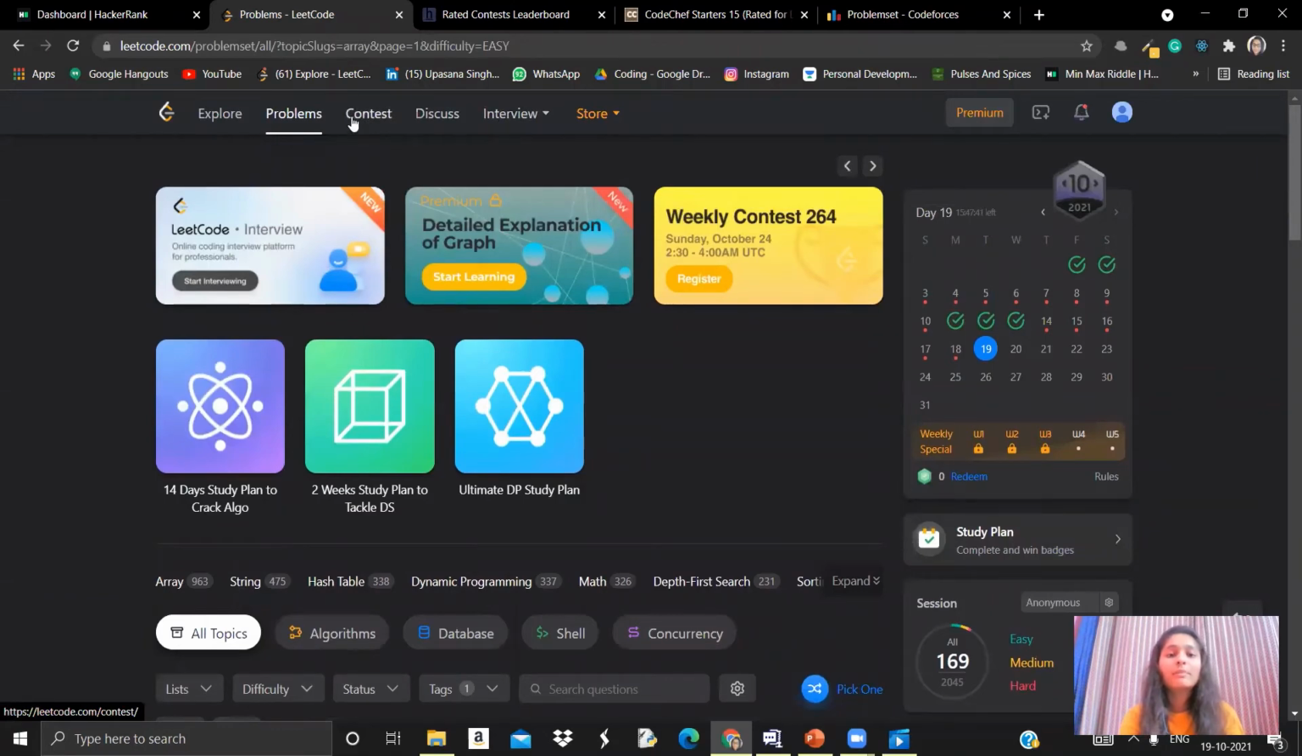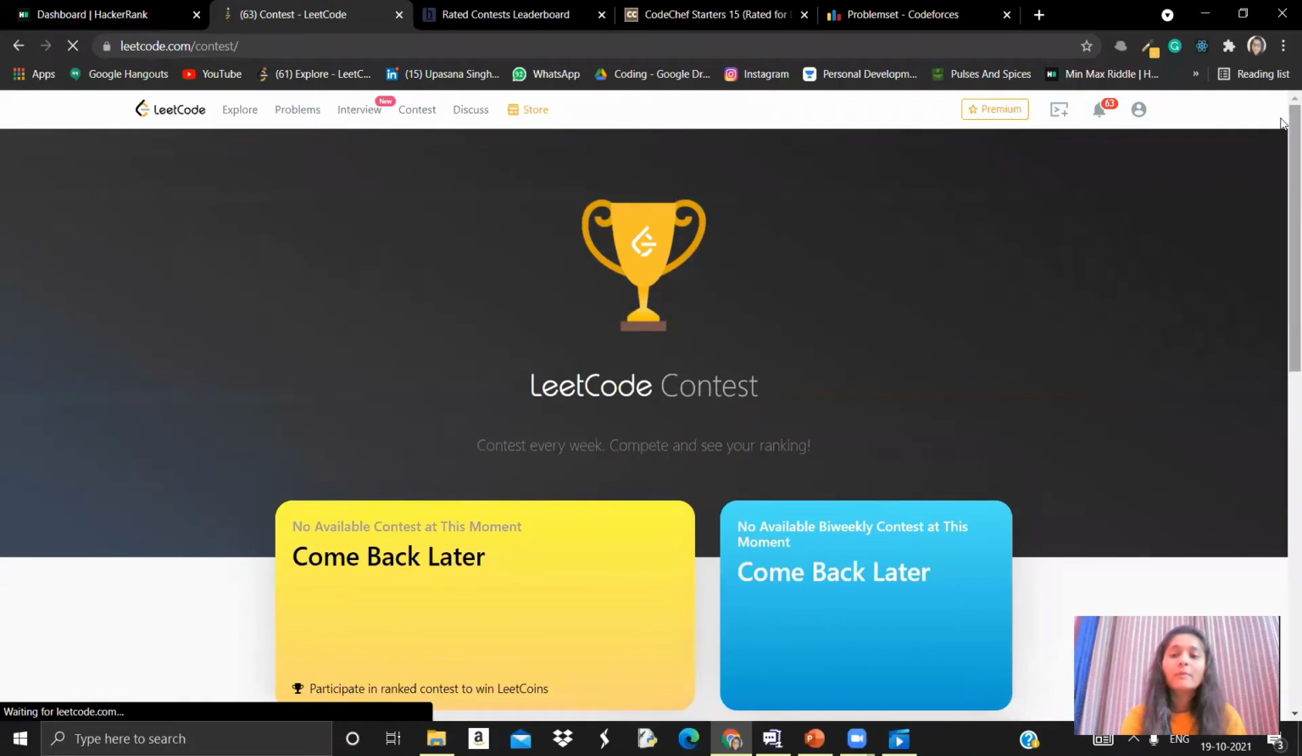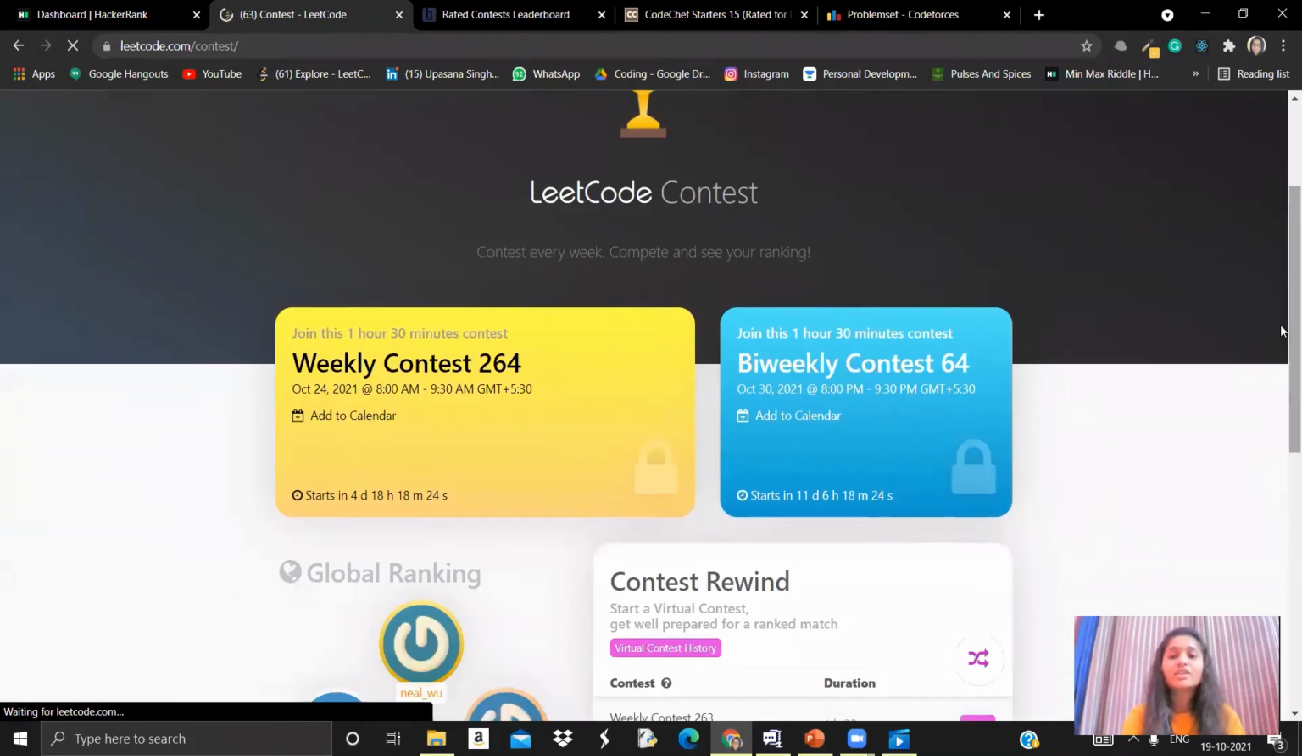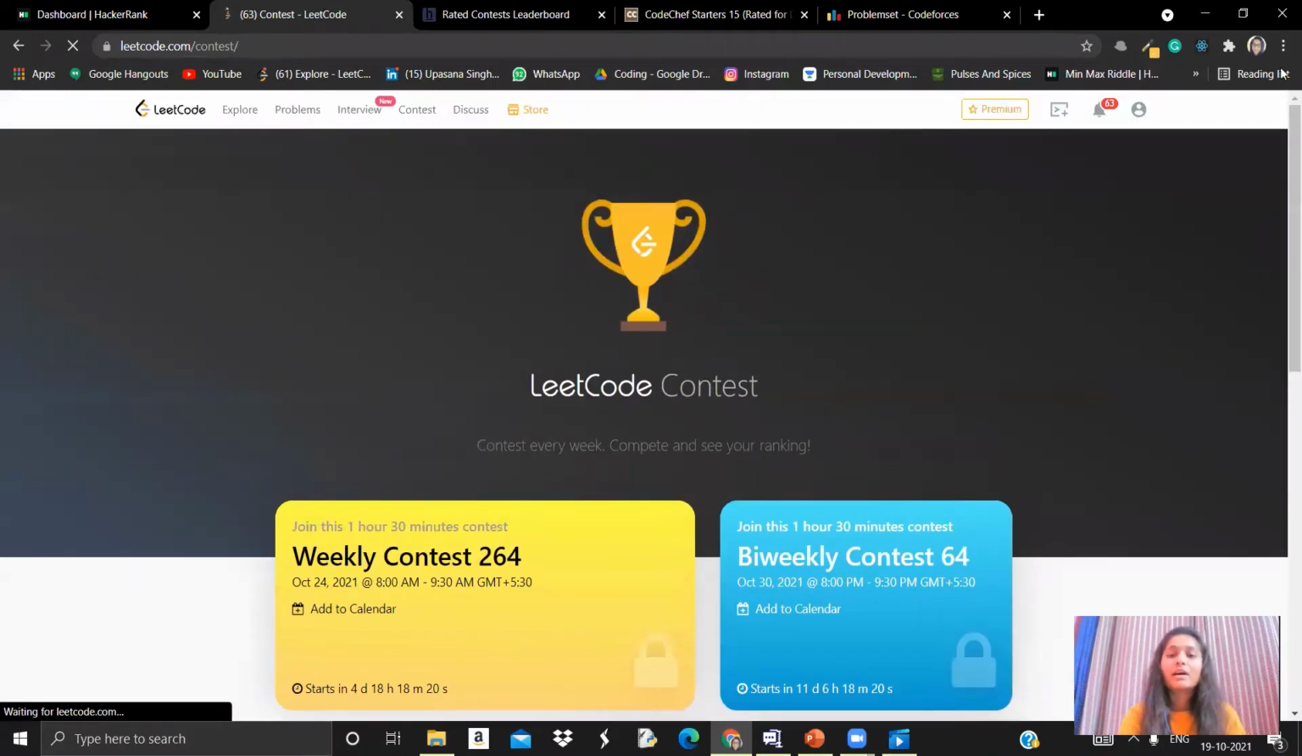Also here you can participate in contests as well. There are two contests mainly, the bi-weekly and the weekly contest, which occur on Saturday and Sunday. So you can try this also. I hope LeetCode is quite clear to you.